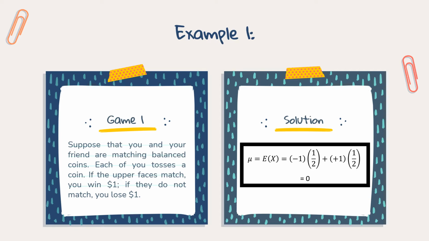Take note that the negative sign indicates a loss to you, while the positive sign indicates a win for you. You win negative half the time and positive half the time for an average of 0. This average is sometimes called your expected winnings per game or the expected value of your winnings. An expected value of 0 indicates that this is a fair game.